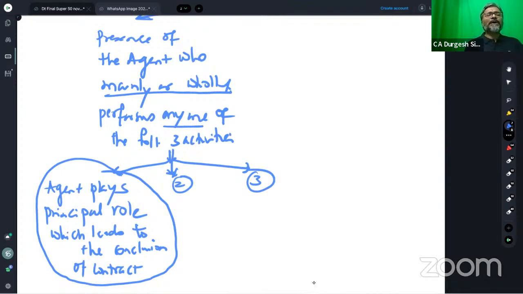So actual conclusion of the contract is not necessary. What is necessary, students, is playing a principal role which should lead to the conclusion of the contract. Is that clear to all of you? Every one of you, students?